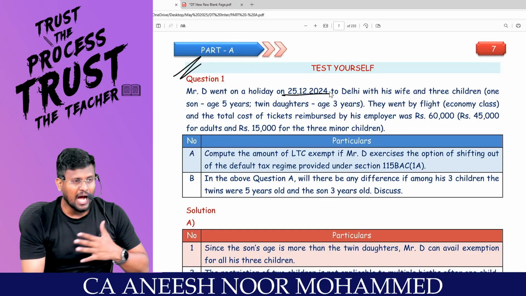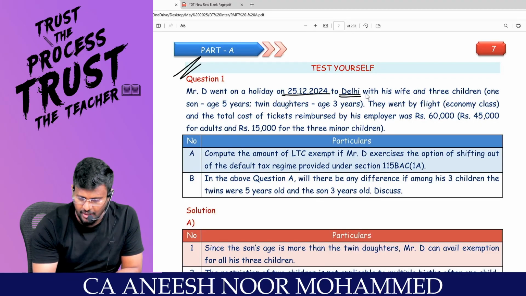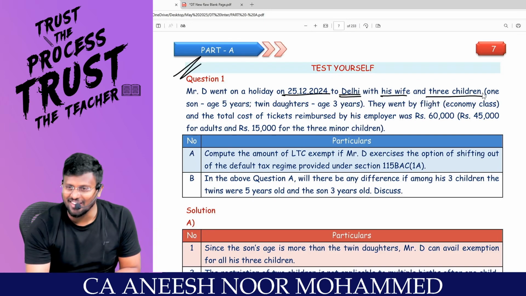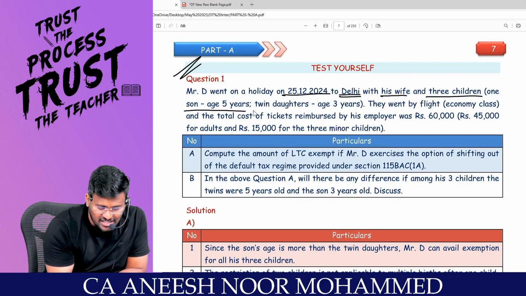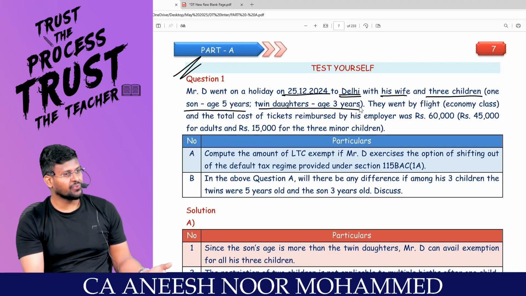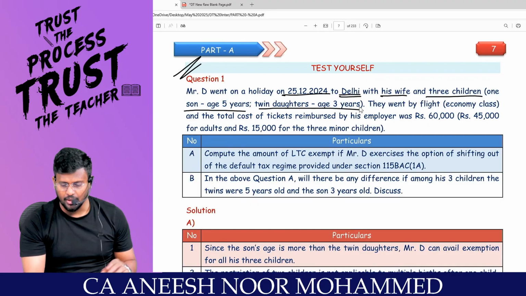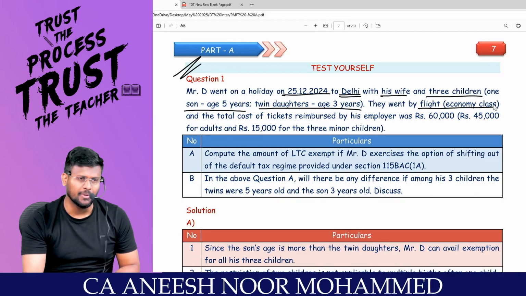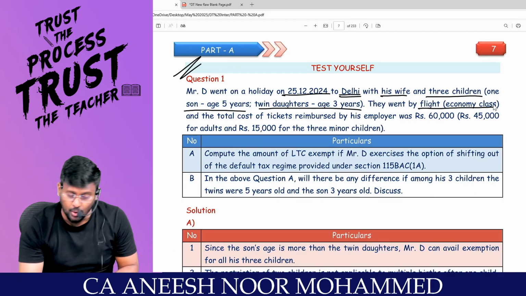Mr. D went on a holiday on 25/12/2024. On Christmas, 25th, he went on holiday to Delhi with his wife. Allowed. And 3 children, sir, we have to check the delivery. One son aged 5 years and twin daughters aged 3 years. Allowed, because in first delivery, 1 child, second delivery, 2 children. Are you really with me? They went by flight, economy class. No problem. Economy class is allowed.